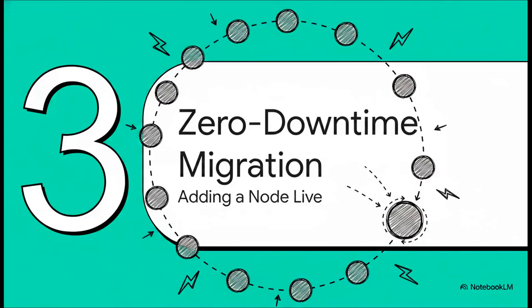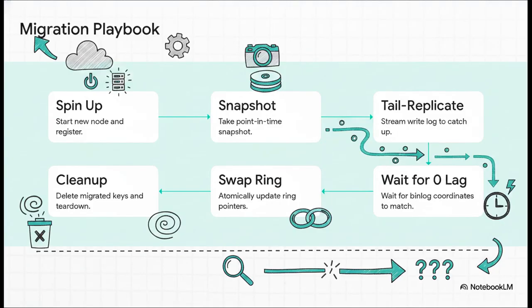Section 3, the Zero Downtime Migration Playbook. We're going to add a node live in production. Because theory is easy, right? But how do we actually execute this without dropping live traffic? We follow a really strict architectural playbook.